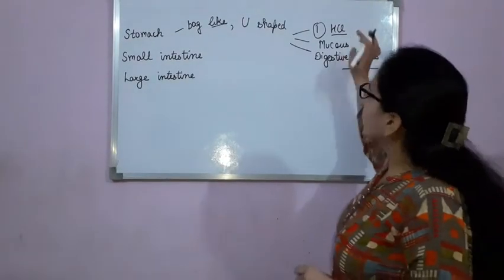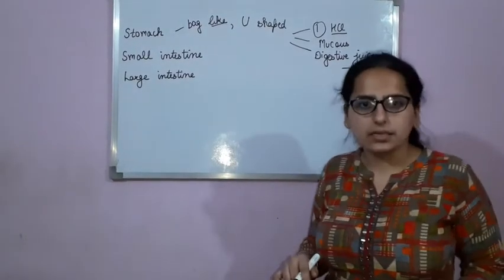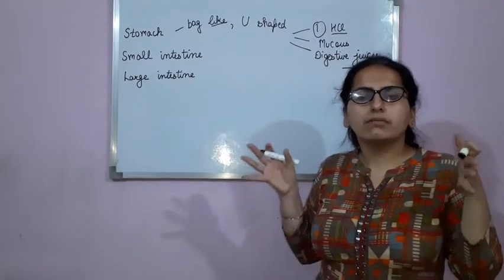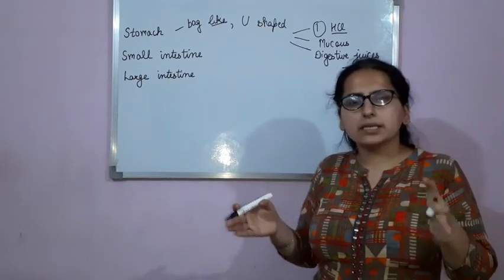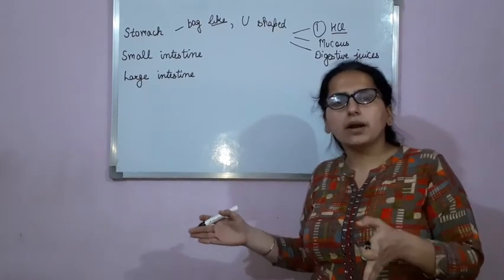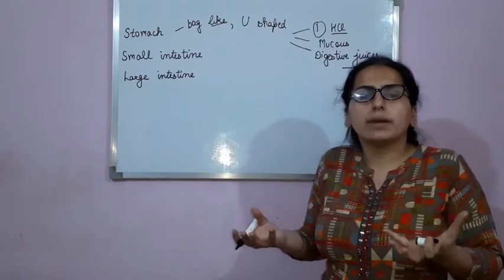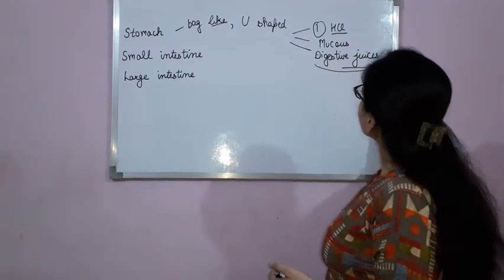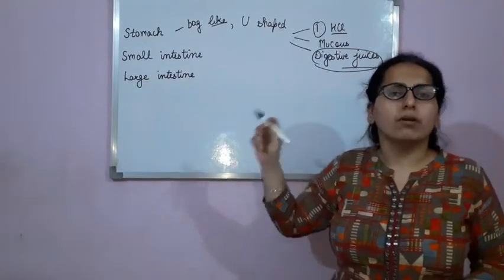Now, HCl, as the name suggests, it is an acid. Clear? So it makes the medium of the stomach acidic. And why is there a requirement of this acidic medium? In acidic medium, digestive juices can work.